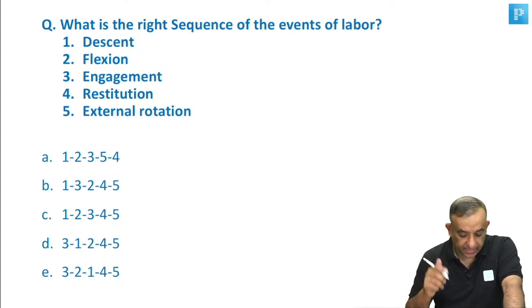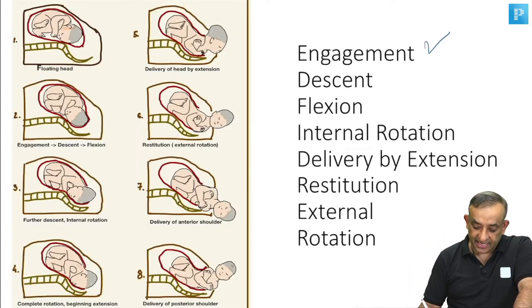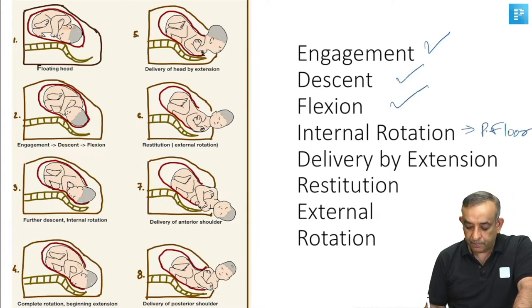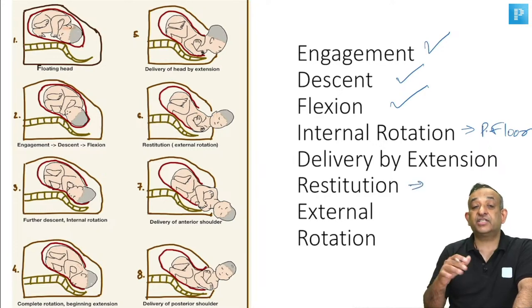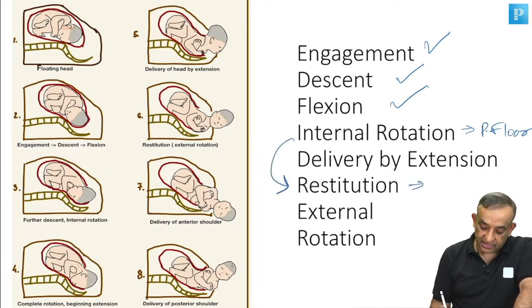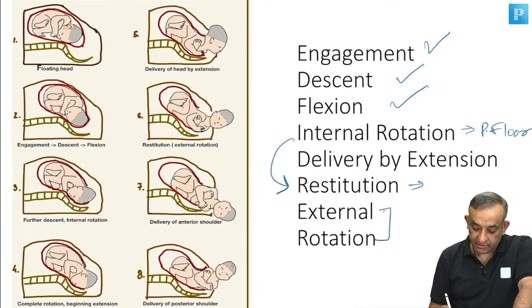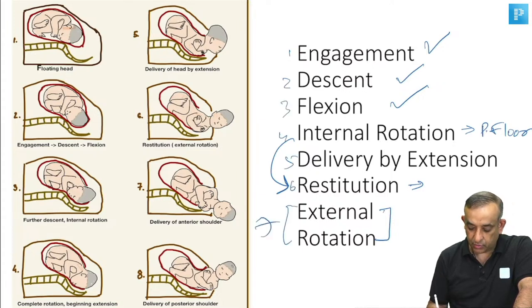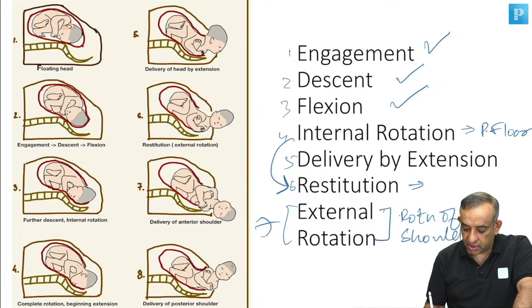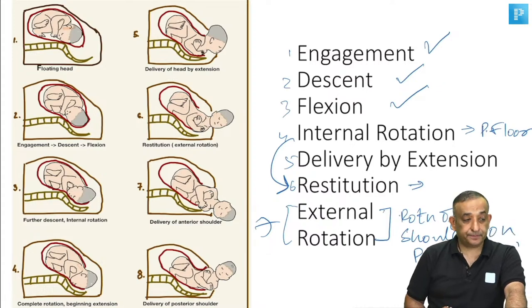D is right. The cardinal movements of labor are engagement, descent, flexion, internal rotation, which happens at the pelvic floor, delivery by extension, restitution, which is the correction of the internal rotation, and external rotation, the last one. External rotation is one word. There are 7. External rotation is due to the rotation of the shoulders on the pelvic floor. All right, guys.